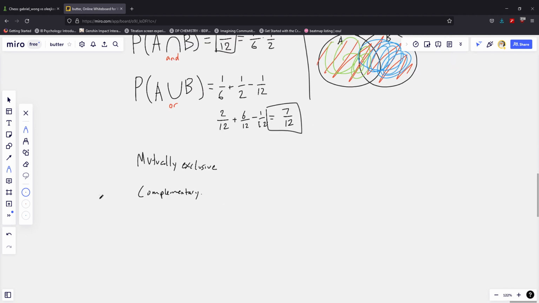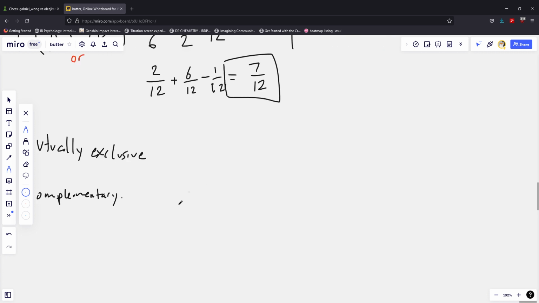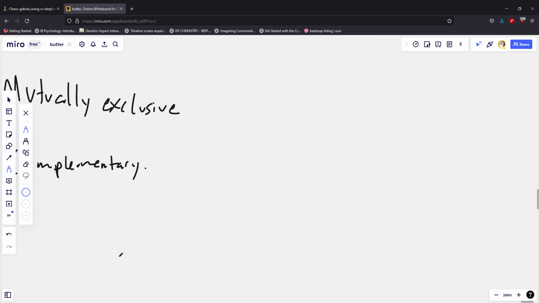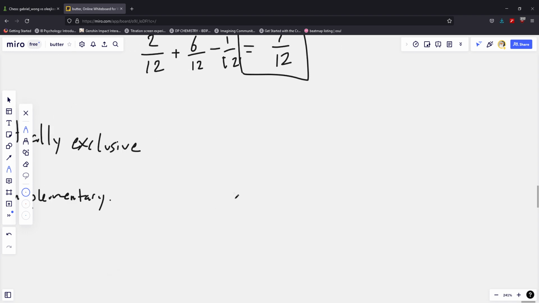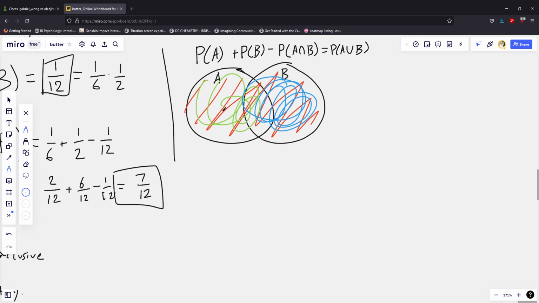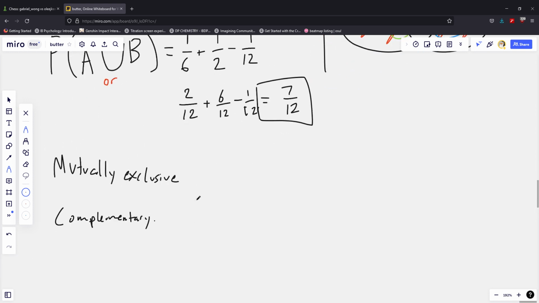Mutually exclusive events refers to events where at most one of the events can occur. And this means that if you were to have a Venn diagram, there would be no overlap. A and B would be kind of separate circles.